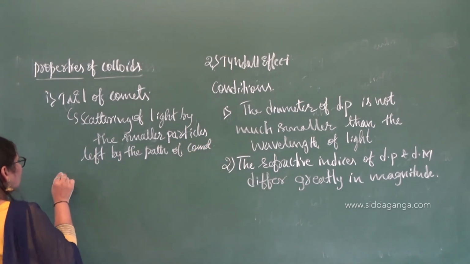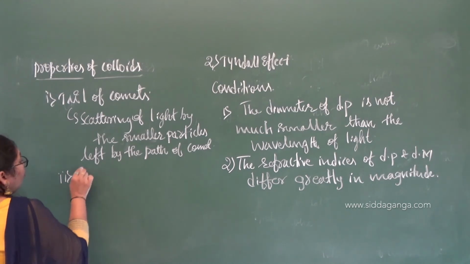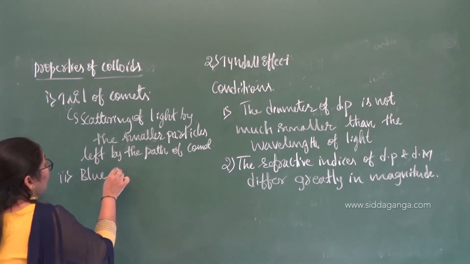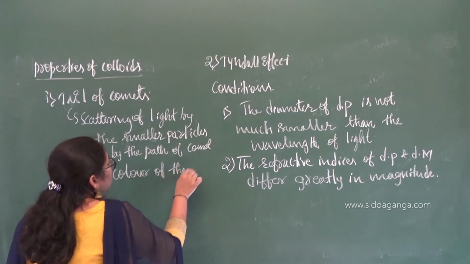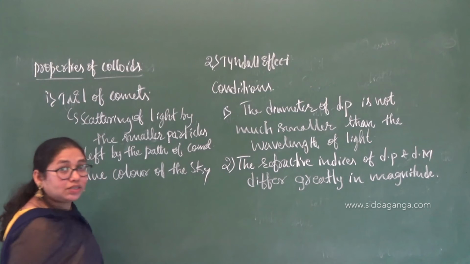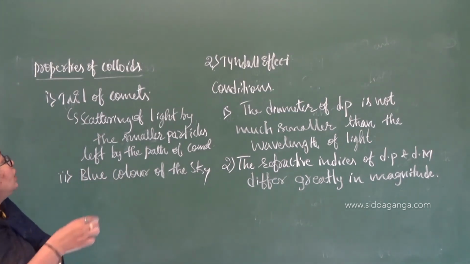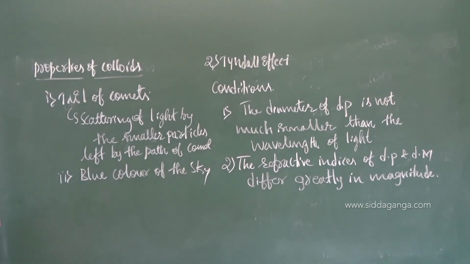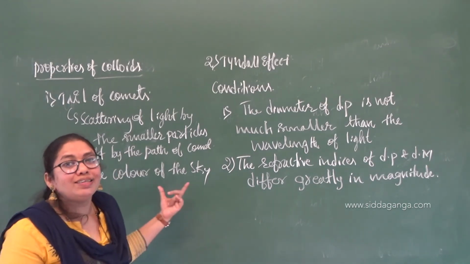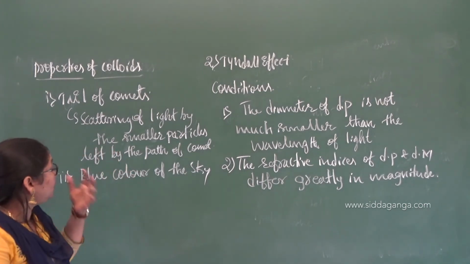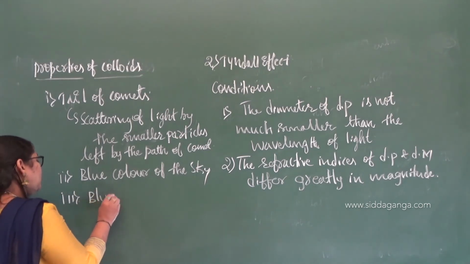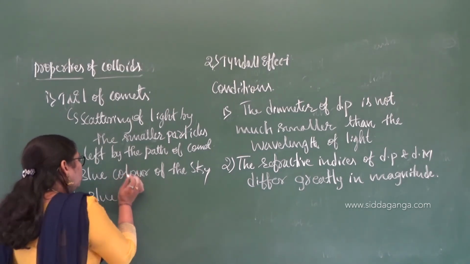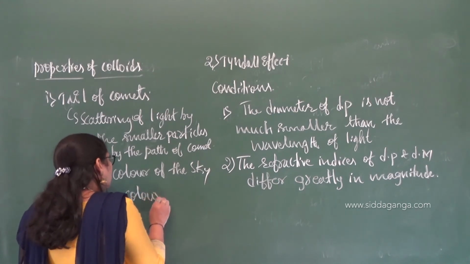Yes. Now one more observation, that is the blue color of the sky. The blue color of the sky is also because of the Tyndall effect. There also, which light is scattered more? Blue color is scattered more. That's why you are going to see the blue color. And also you can see the blue color of sea water.